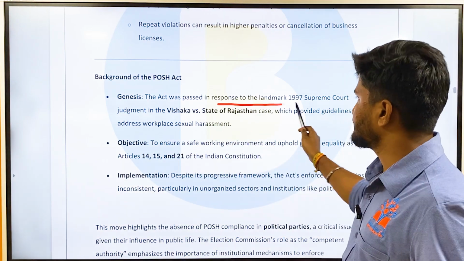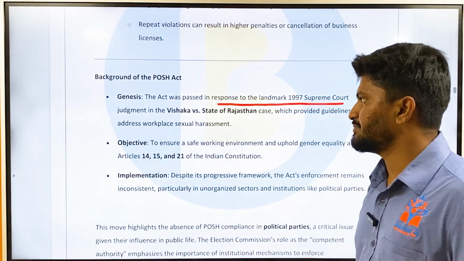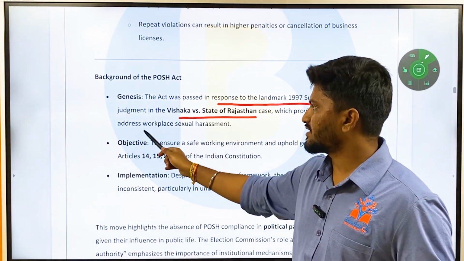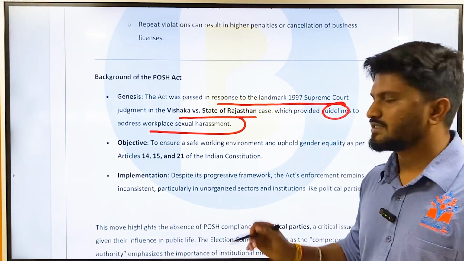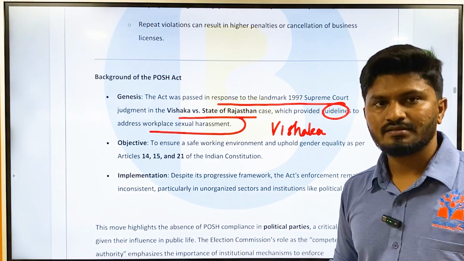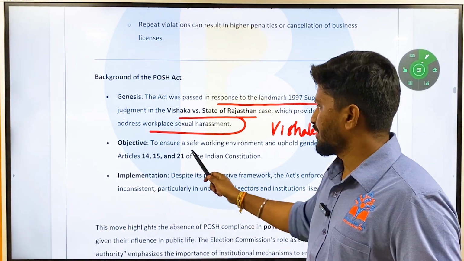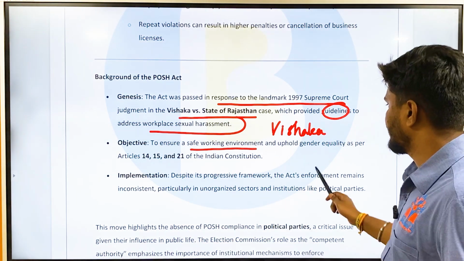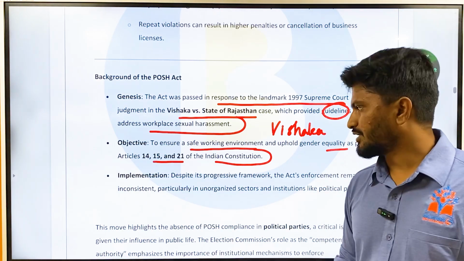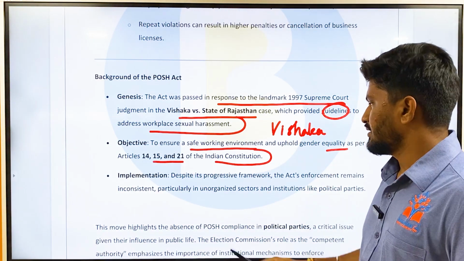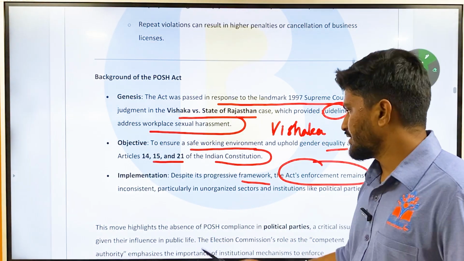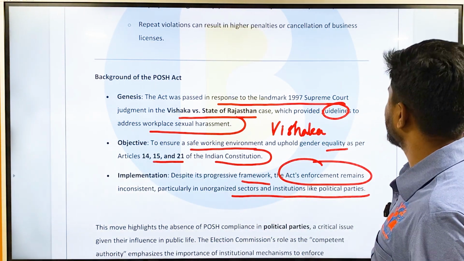The act was passed in response to the landmark 1997 Supreme Court judgment in the Vishaka versus State of Rajasthan case, which provided guidelines to address workplace sexual harassment. Okay, this is famously known as the Vishaka guidelines. What are the objectives? The objective is to ensure a safe working environment and uphold gender equality as per Articles 14, 15 and 21 of the Constitution. Okay, what about implementation? Despite its progressive framework, the Act's enforcement remains inconsistent, particularly in unorganized sectors and institutions like political parties.